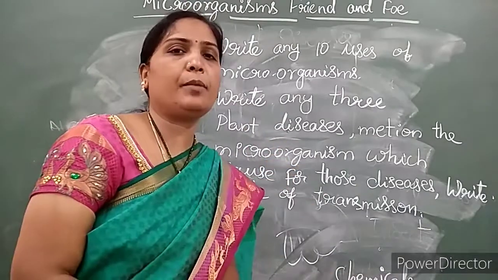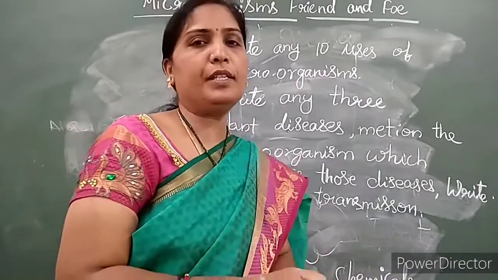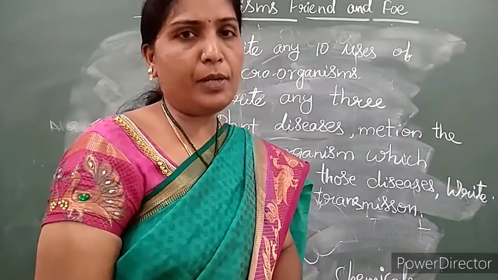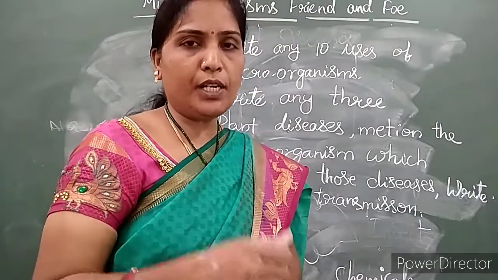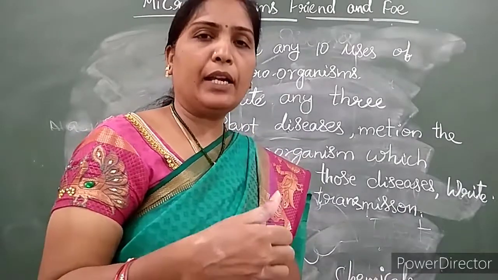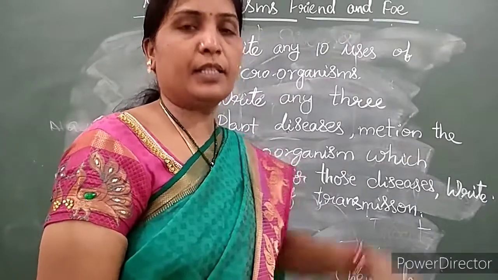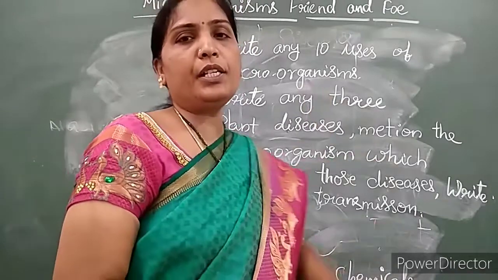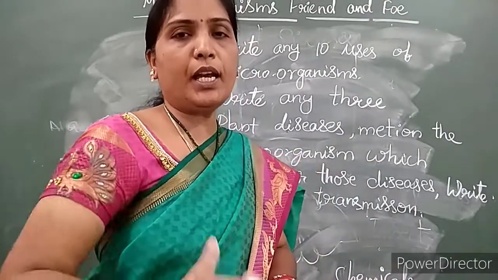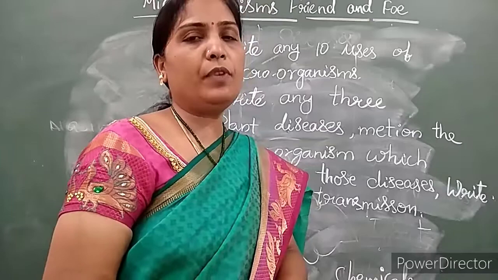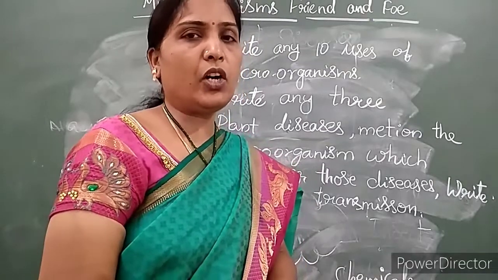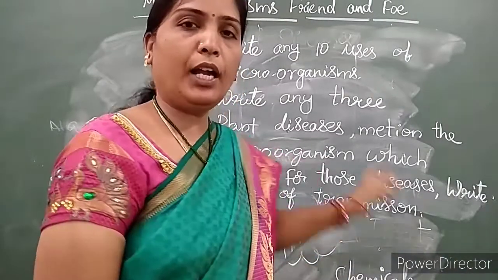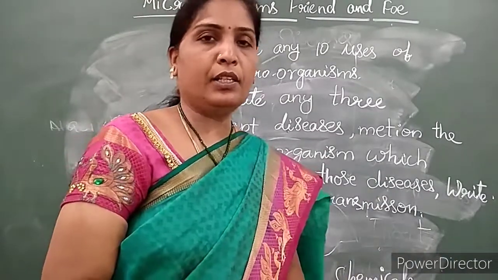So today we discussed the meaning of food poison and how we can prevent food poison, what the different preservative methods are that we use as preservatives, what the different plant diseases are and what microbes cause those diseases. We also discussed in what mode they are transmitted and how we can prevent these diseases. This is all we learnt today. So once you read all this from your textbook, do your home assignment, children. Thank you.